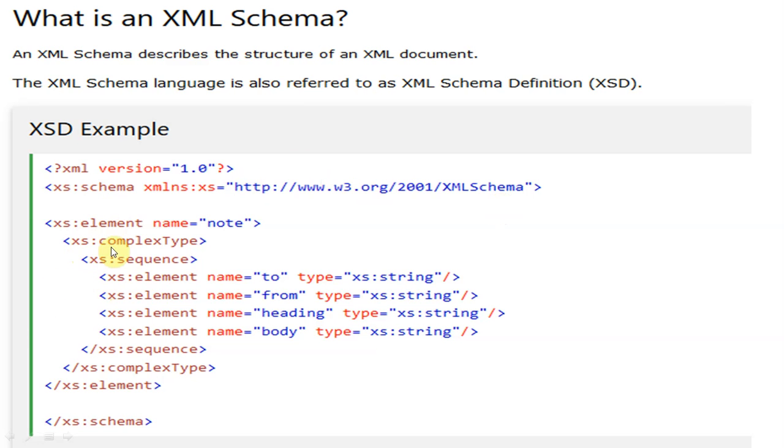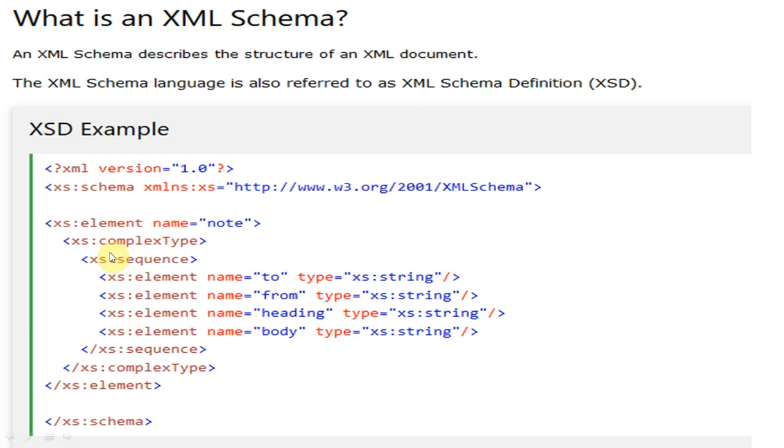And now we'll write the XML elements. All the lines will start with xs:element, then name equals node, and xs:complexType, and xs:sequence. Sequence means this is the sequence. So first of all it will come to, from, heading, body. First we'll write to in the XML program, then from, then heading, then body. So this is the sequence.